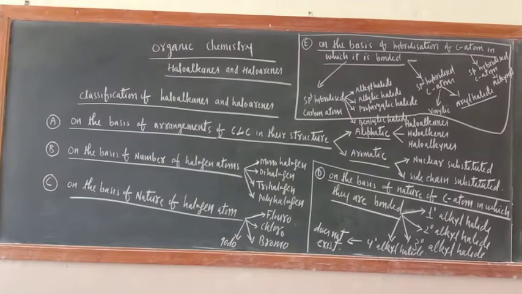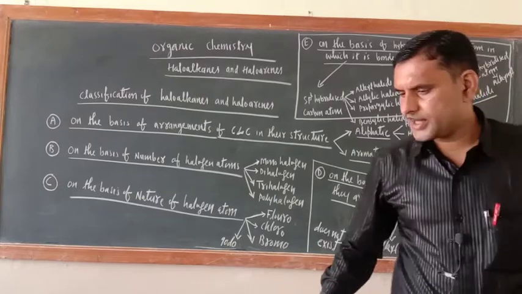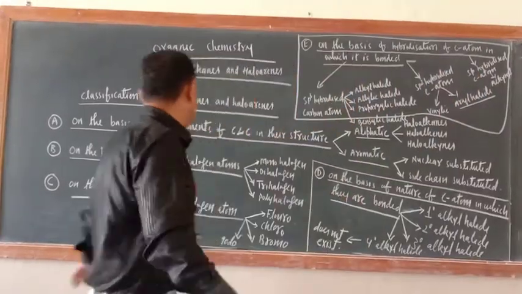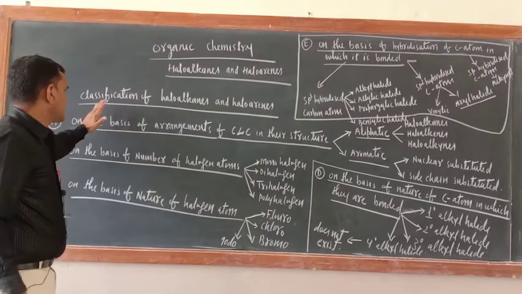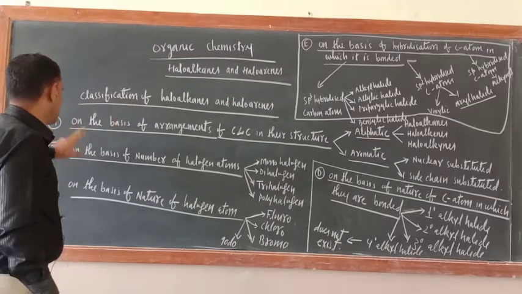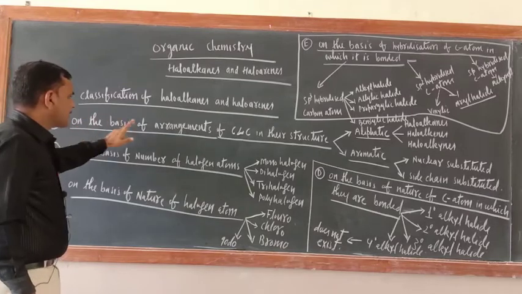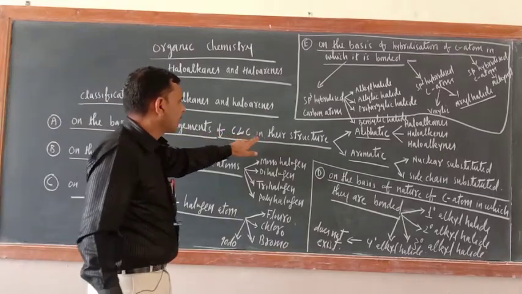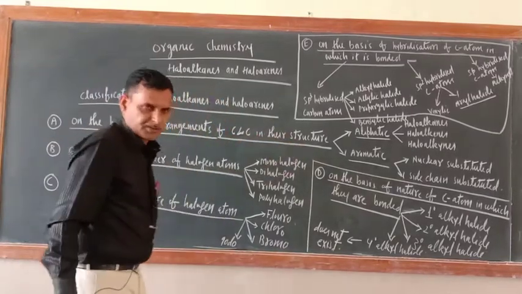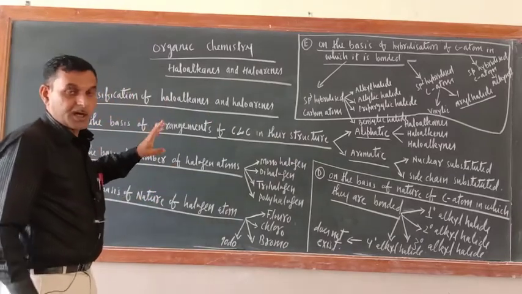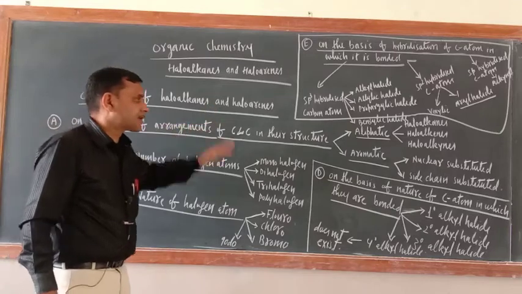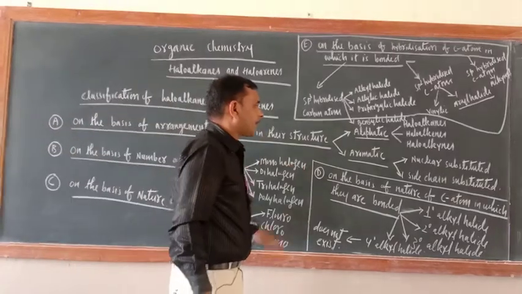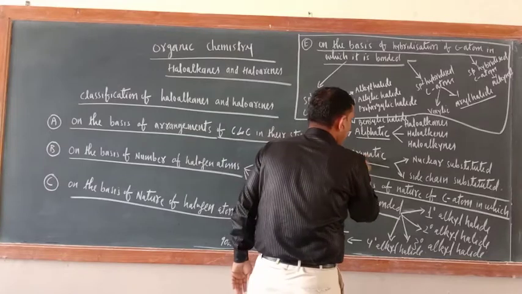So okay dear cadets, now the classification of haloalkanes and haloarenes. Just see here, there are various bases by which we have to classify the haloalkanes and haloarenes. The first basis is the arrangement of carbon-carbon atoms in their structure. So halogen derivatives may be aliphatic or aromatic.